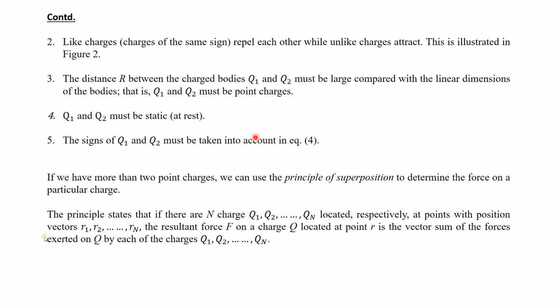Now Q1 and Q2 must be static, at rest. These are the conditions for Coulomb's law. Coulomb's law is satisfied if the charges are points compared to the distance between them and they are static, and the signs of Q1 and Q2 must be taken into account.